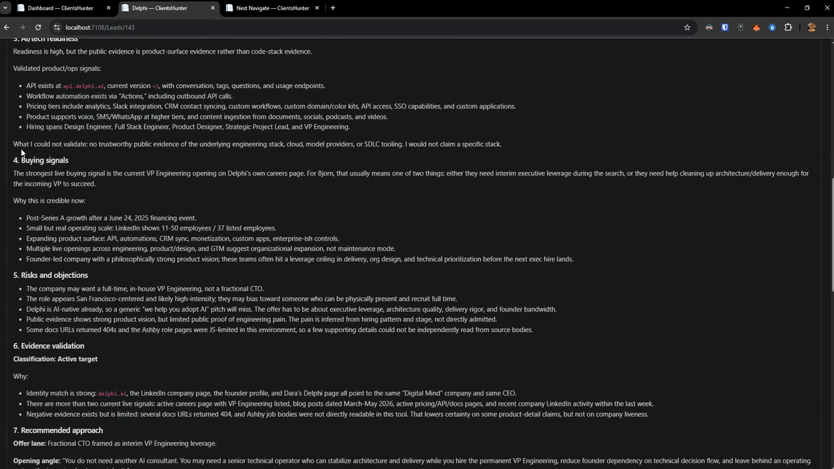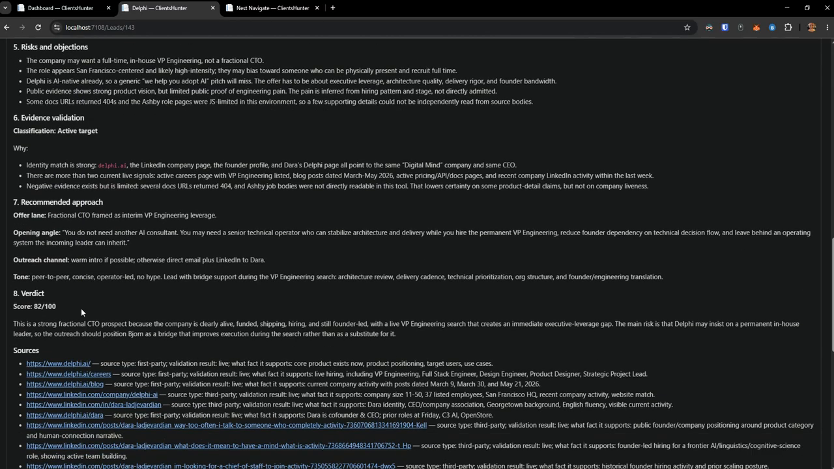It has buying signals, what they are looking for, what their problem areas are. We can classify this as an actual active piece of work that we need to be doing. Recommended approach: go for it as a fractional CTO, as a VP of engineering. Yeah, maybe. Opening angle, you don't need. And this is kind of outreach messages. I don't really want to do this, but I guess I can hook them up on LinkedIn, and I can do some additional searches for them, right?